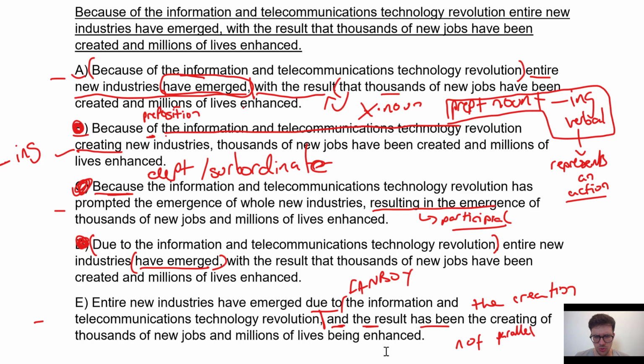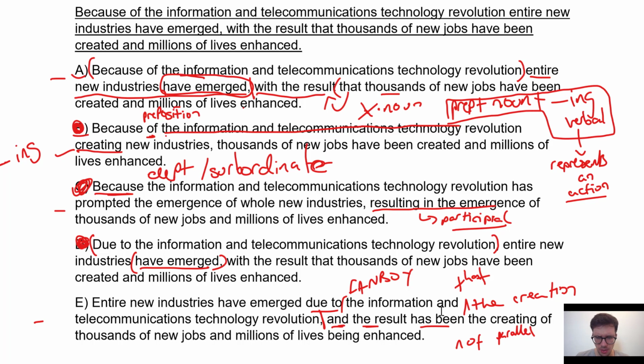We want to introduce the result. So we don't want to say "and the result has been the creating." It would be much better to introduce it with a "that": "and the result has been that something has been created." That's the best way to introduce the result, by introducing it with a clause.